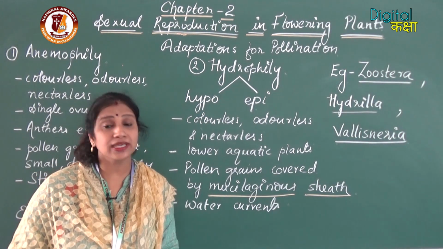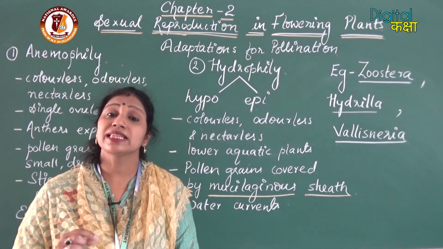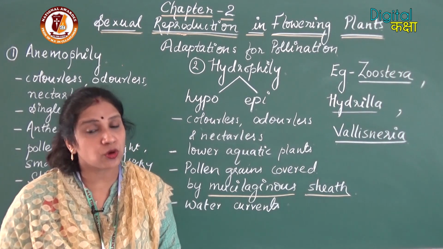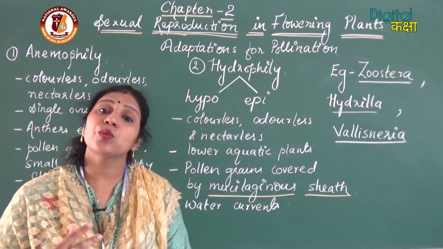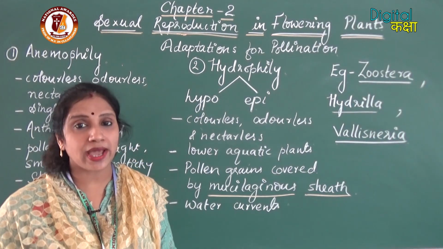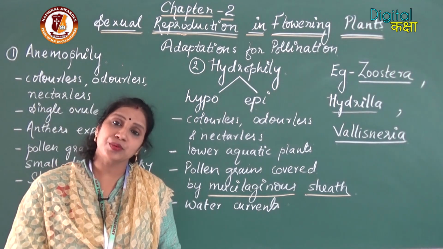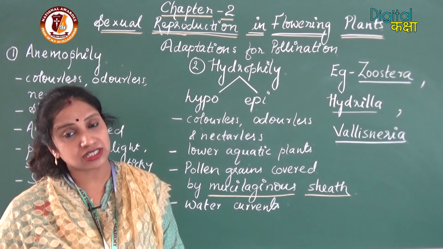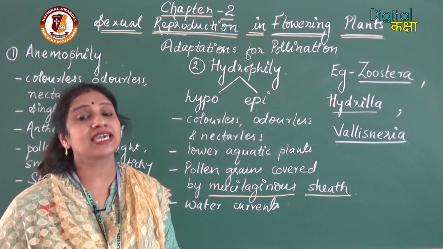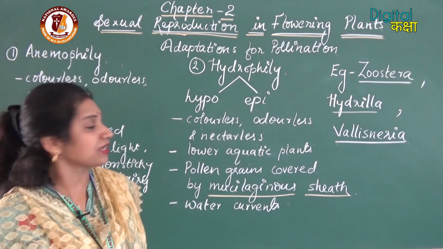One more thing I would like to say is that in many aquatic plants the exine of the pollen grains is absent. So because of this reason also, the pollen grains are covered by a mucilaginous covering so that they remain viable in water for a long time period. So this covering protects the pollen grains from becoming wet and decaying and helps them remain viable for a long time.